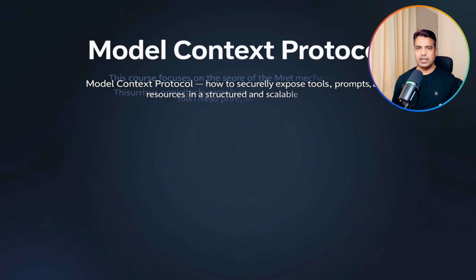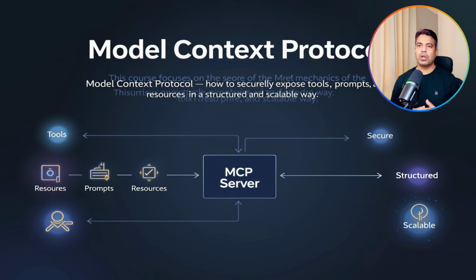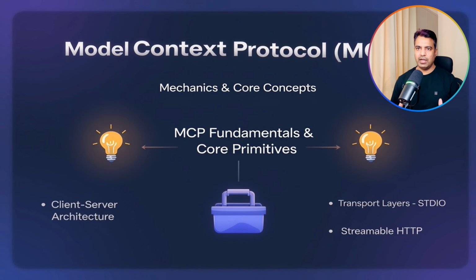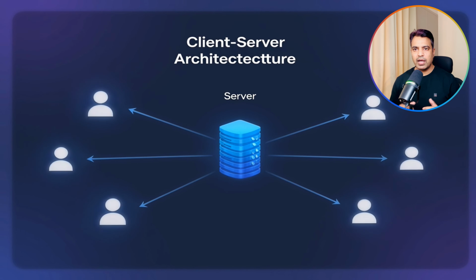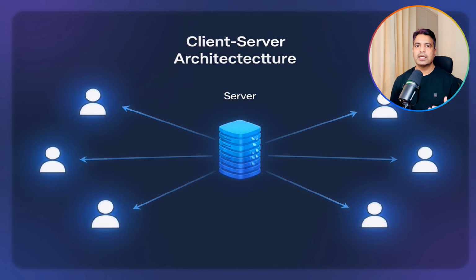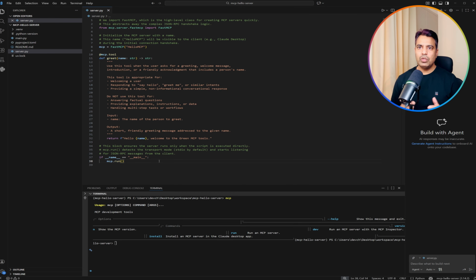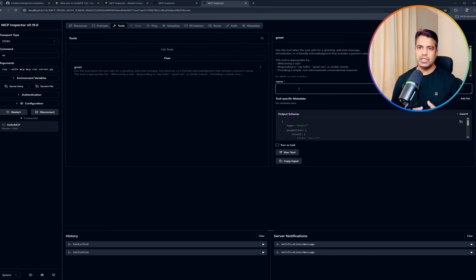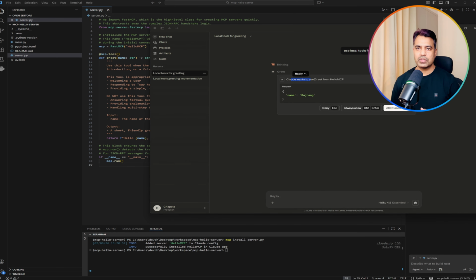This course focuses entirely on the mechanics of the Model Context Protocol: how to securely expose tools, prompts, and resources in a structured and scalable way. We begin with MCP fundamentals and core primitives. You will understand client-server architecture and transport layers, STDIO and streamable HTTP. Then you will build your first MCP server from scratch, test it using MCP Inspector, and connect it to a real host like Claude Desktop.